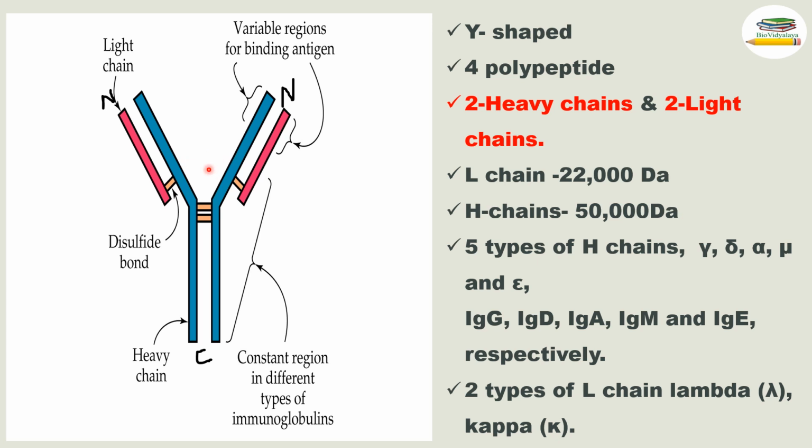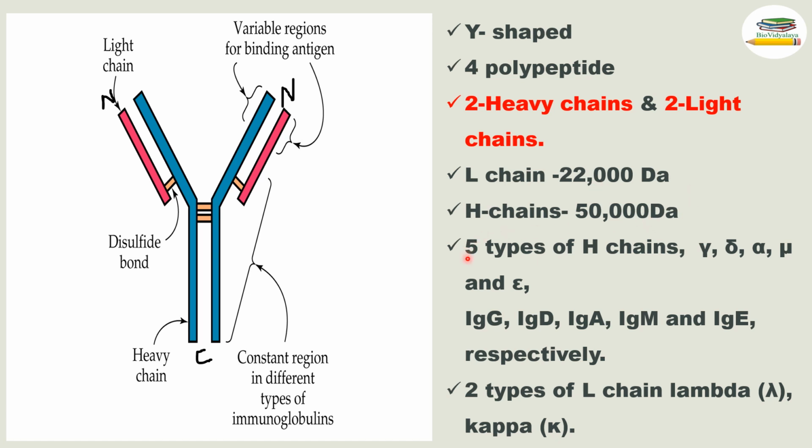This is the N-terminal region of this antibody, and this is the C-terminal region of the antibody. In this region only, epitopes of the antigen will bind. And this is the hinge region, and this orange color indicates disulfide bond. The molecular weight of light chains is 22,000 Dalton, and the molecular weight of heavy chains is 50,000 Dalton.